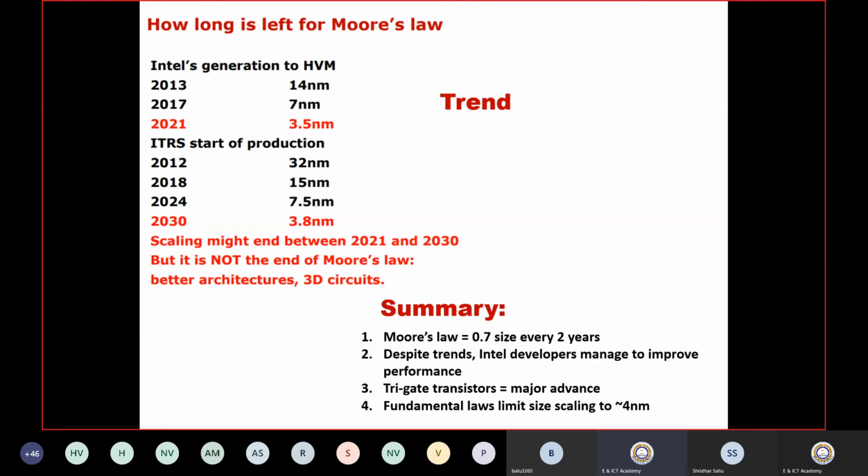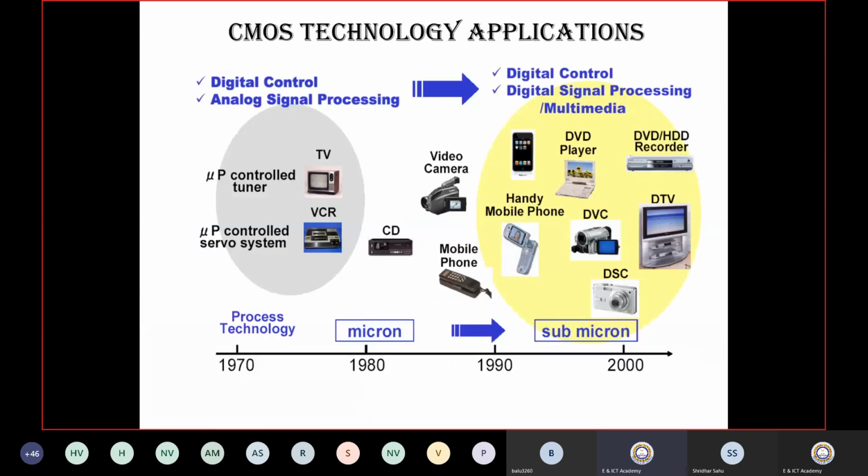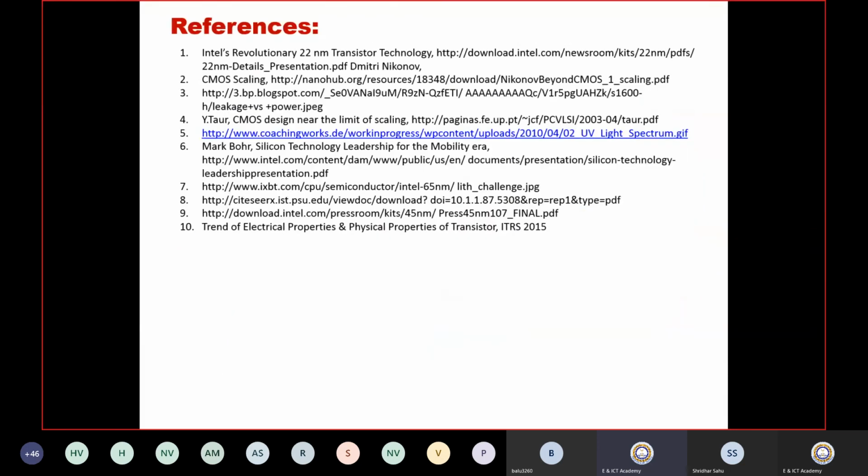And fourth is the fundamental limitation of scaling, because when you go further beyond 3.8 nanometers, it will become atomic scale. Silicon will not be able to cater to it, because we know there are two types of nature, called particle nature and wave nature. When you go into smaller dimensions, the wave nature also comes into the picture. That's why it is predicted that scaling can go up to 3.8 nanometers only.